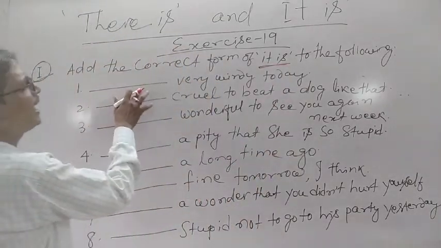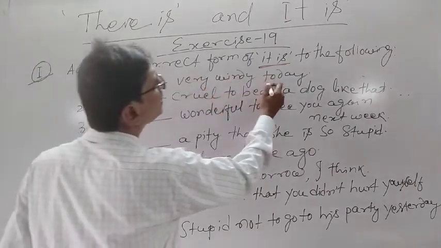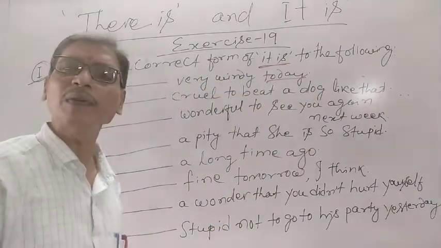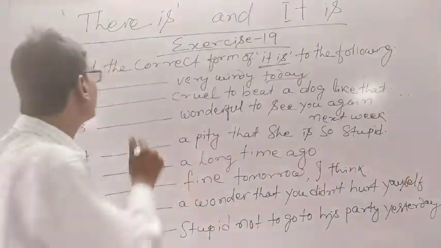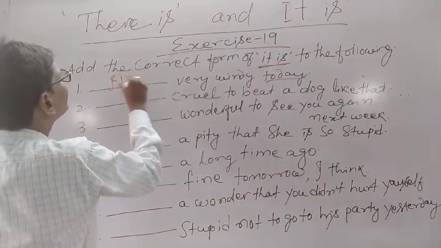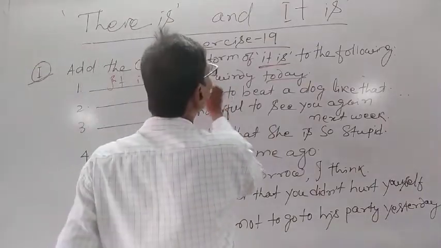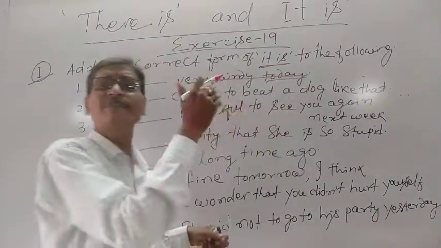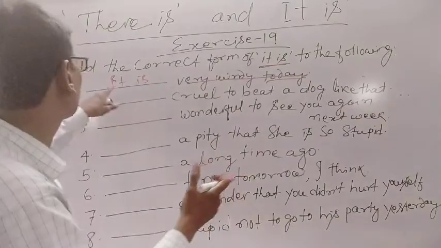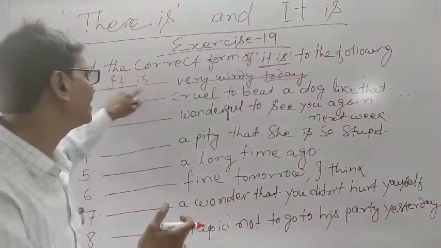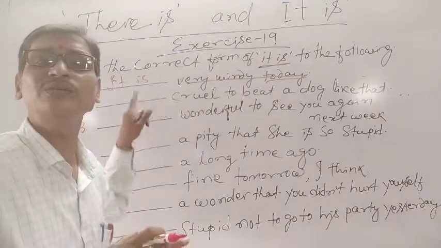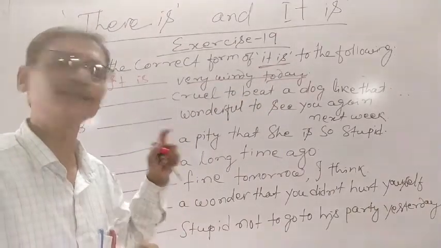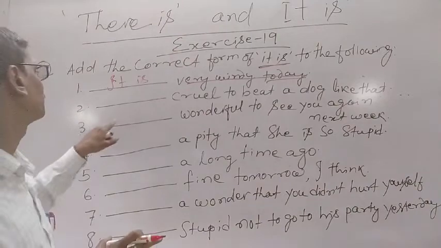Here, dash very windy today. Today is talking about the present time. So now we are feeling like this. So we can use it is because we are expressing a phrase or a clause. Therefore, we have used it. It is very windy today. Though it is present time, we have used it is, and a singular form.